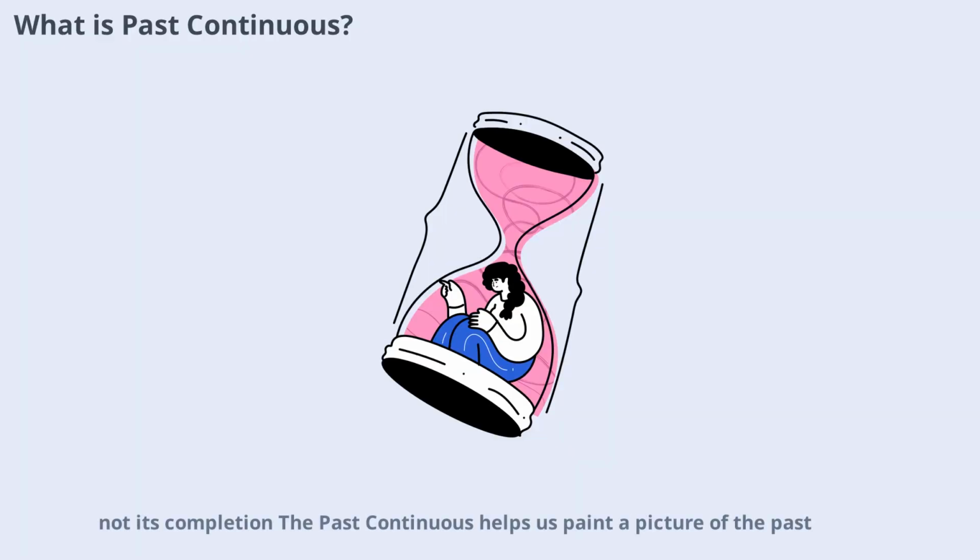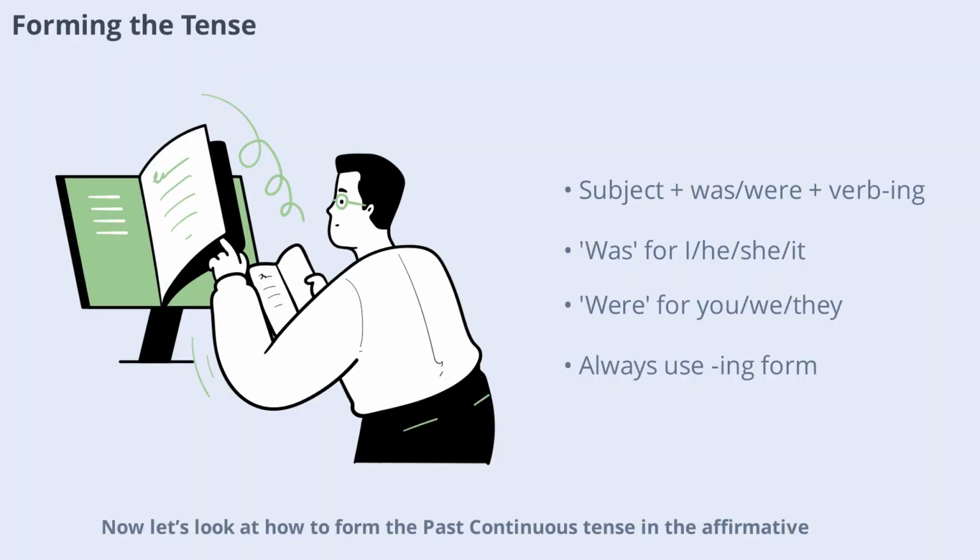The past continuous helps us paint a picture of the past, showing what was happening around a particular event or moment. Throughout this video, we'll focus only on the affirmative form, making it easier for you to grasp and use in everyday conversations. Now let's look at how to form the past continuous tense in the affirmative.